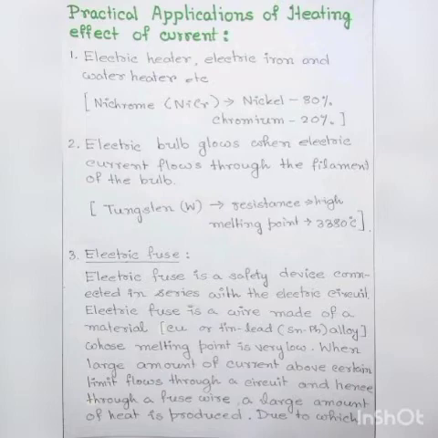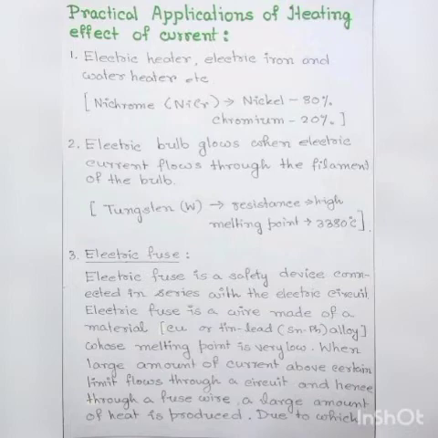Number 2, electric bulb glows when electric current flows through the filament of the bulb. Filament of an electric bulb is made of a thin wire of tungsten and melting point of tungsten is very high. It is about 3380 degrees Celsius.